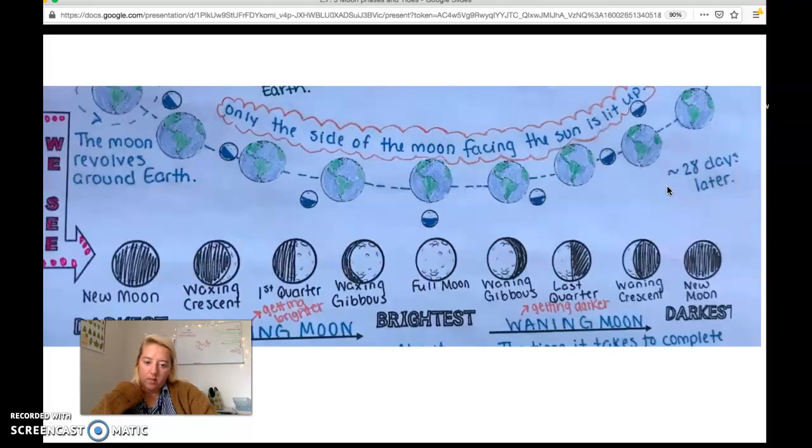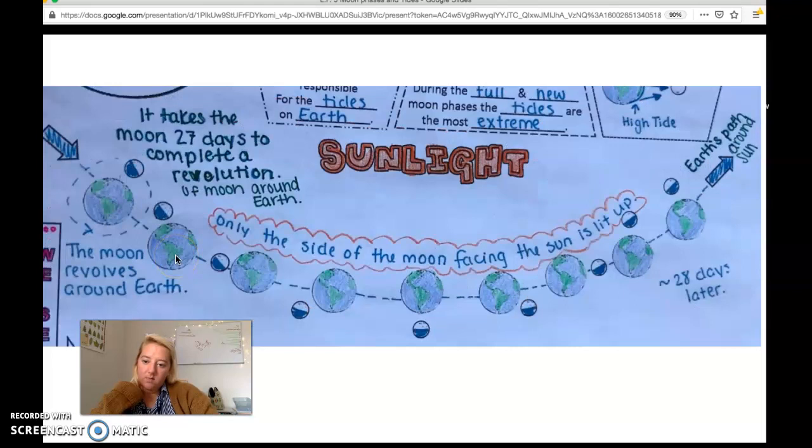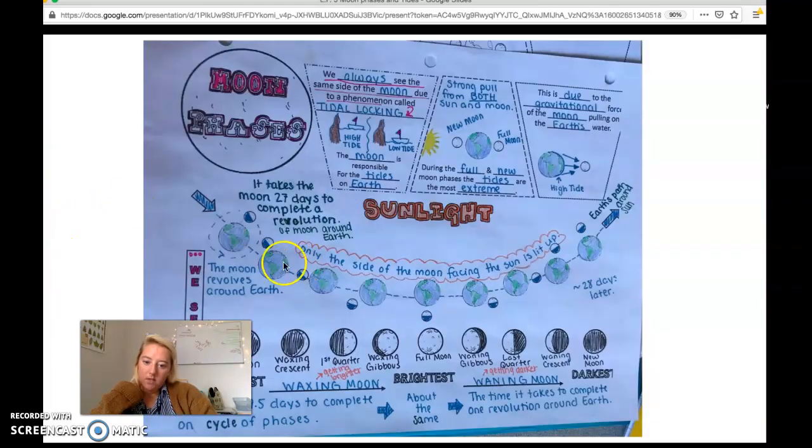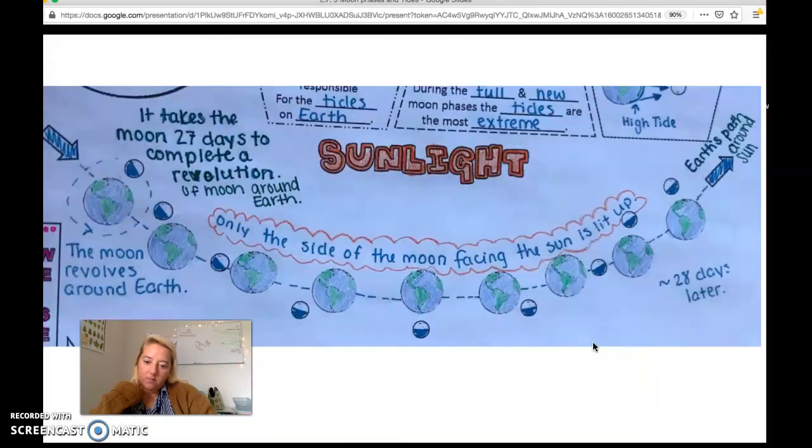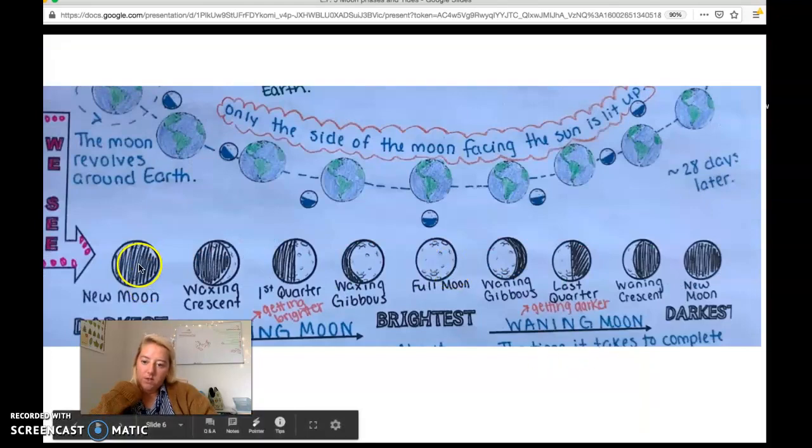So if we want to look at that a little bit more in depth, here's what you would actually see. Though it doesn't show it just yet, I want you to think that these are the moon phases that are happening when they're in the positions that they are on the graph. So if you need to draw some lines, you can draw some lines to match those up. So here's a new moon.